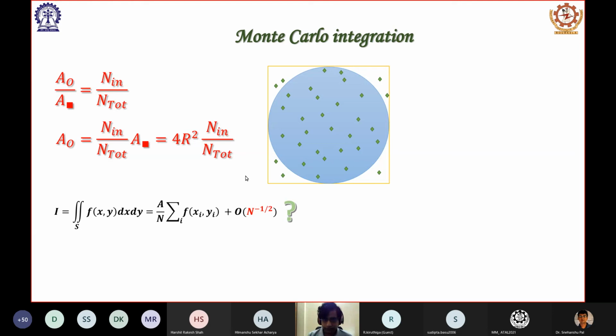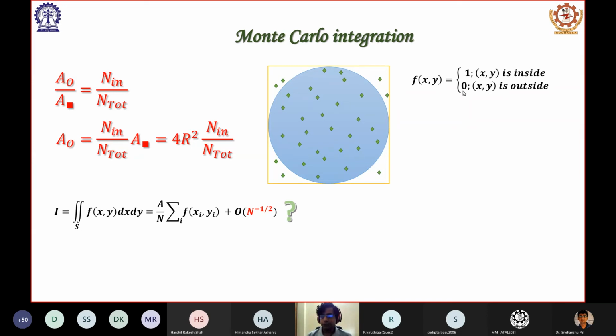So we can actually see that this procedure is equivalent to solving a Monte Carlo integration, because if you notice, that calculation of the area is basically a double integral. Area is the double integral of dx dy. So let us see how it works. Suppose I define a function f(x,y) such that f(x,y) is equal to 1 when the point (x,y) is inside the circle, and when it is outside the circle this function is 0.